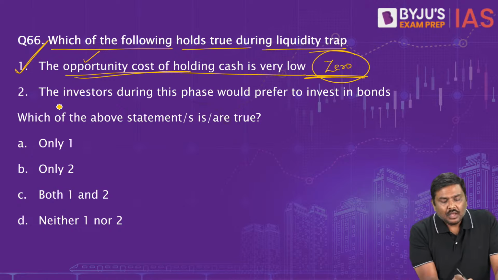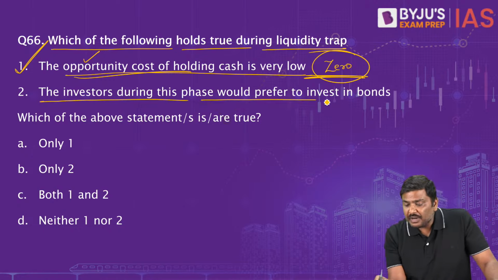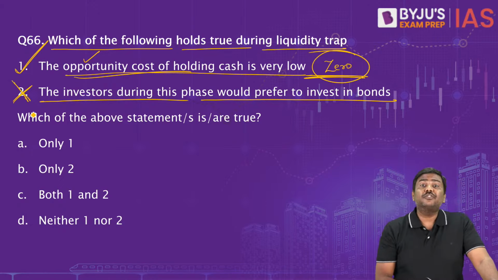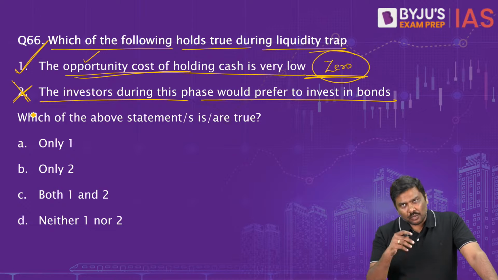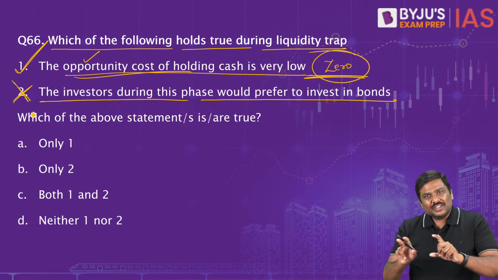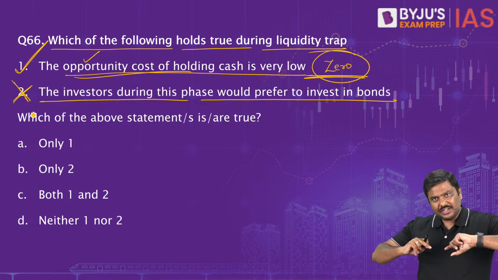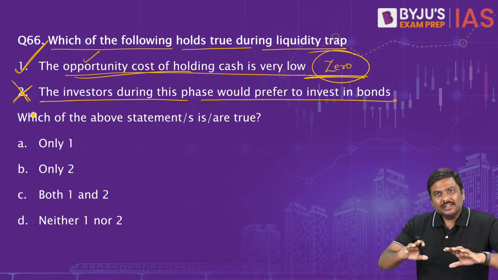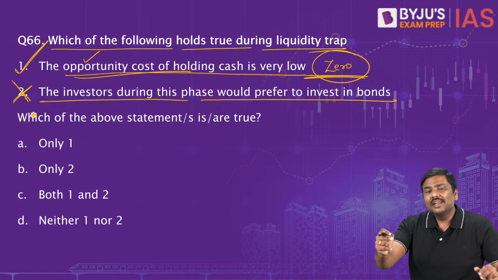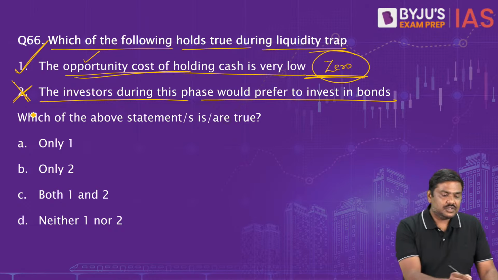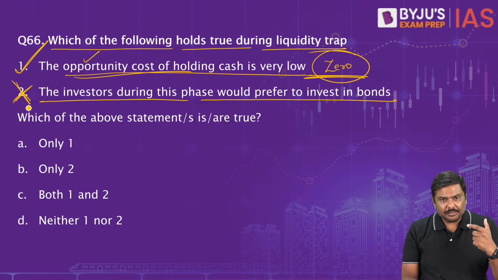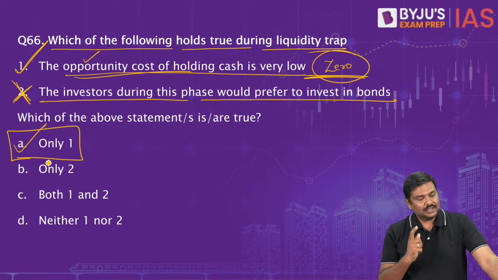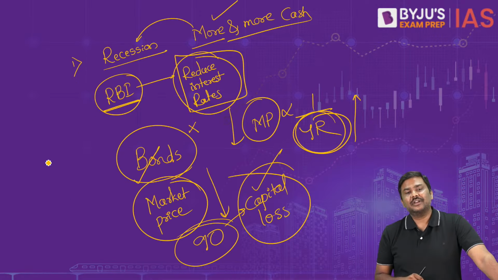Second statement. Investors during this phase would prefer to invest in bonds. No. Investors will not prefer to invest in the bonds here. Why? I've already told you. Investors would prefer to hold it in the form of cash because they know that in the coming days, because there's a liquidity trap, this is not going to promote economic recovery, and interest rates will be increased. So the first statement is correct, the second statement is wrong. So the right option for question number 66 will be option A.